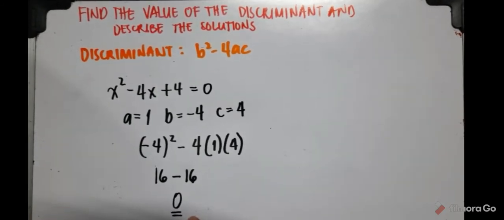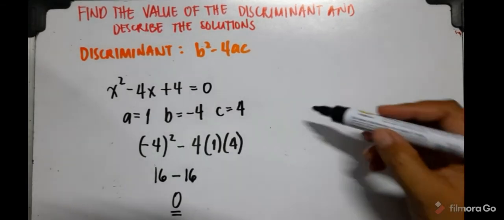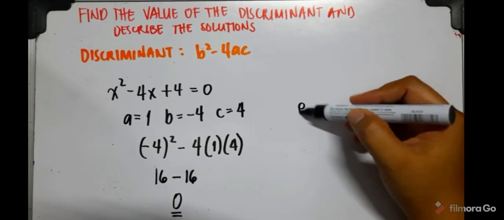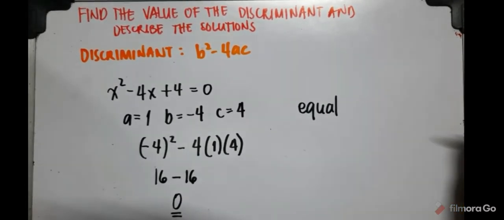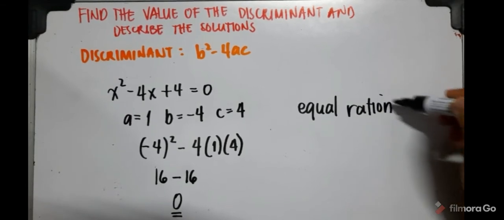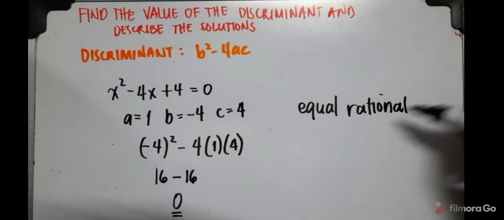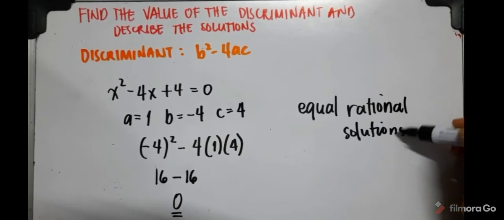So if the discriminant is 0, how are we going to describe the solutions of this equation? So we'll have, yes, equal or two rational solutions that are the same.